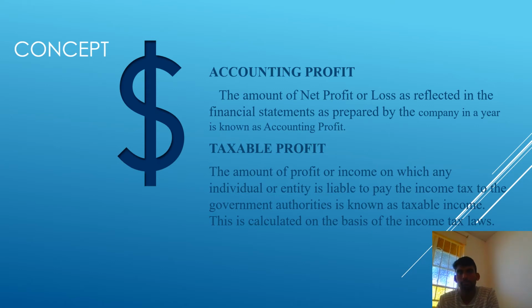Accounting profit: the amount of net profit or loss as reflected in the financial statements as prepared by the company in a year is said to be accounting profit. Taxable profit: the amount of profit or income on which any individual or entity is liable to pay the income tax to the government authorities is said to be taxable income.